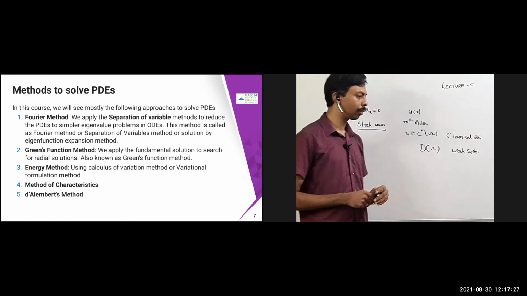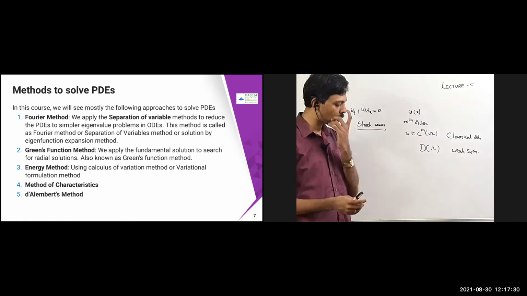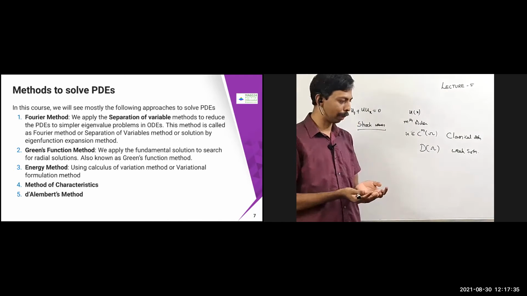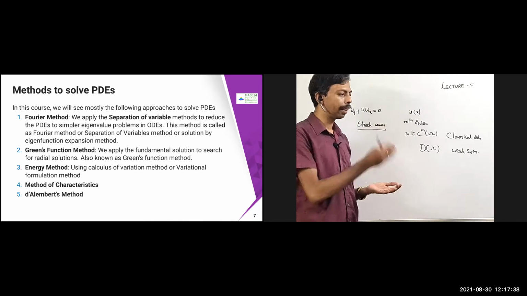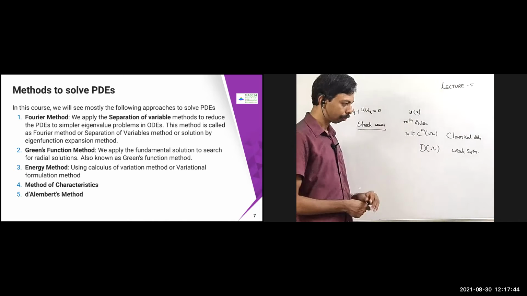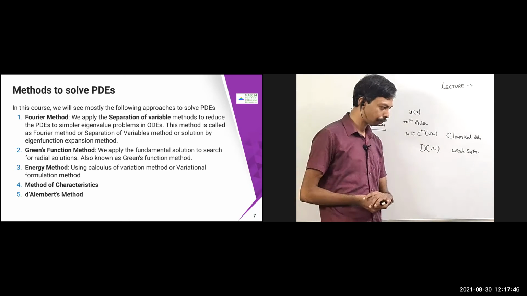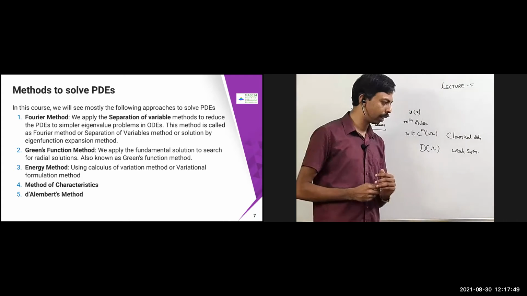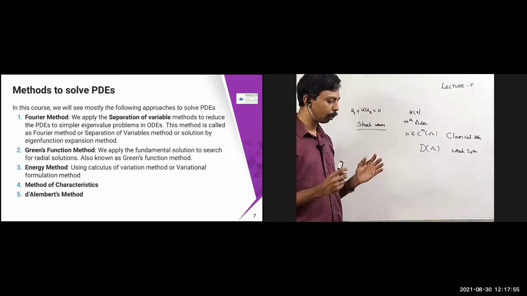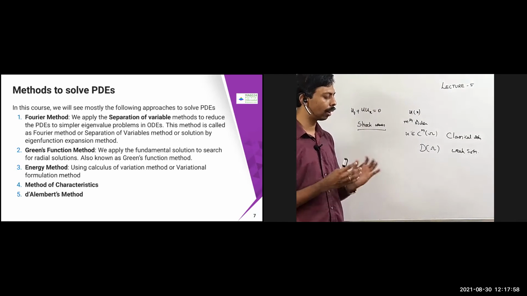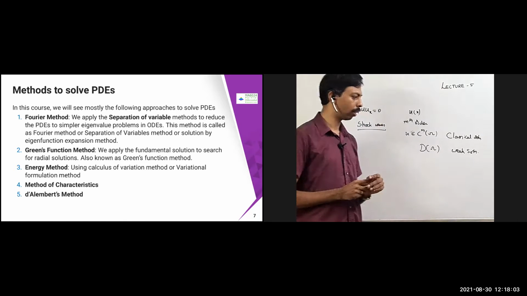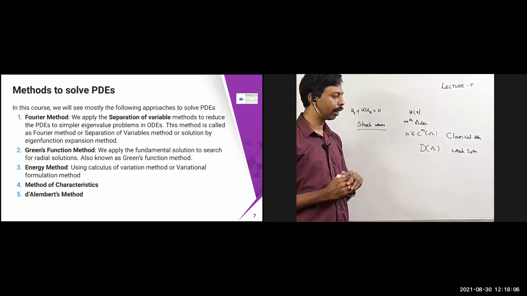Then the Green's function method. Here again we will use the radial solution. I'll convert this problem into polar coordinate format, obtain the radial solution, and use this principle for finding the solution. If required, I will come back to Cartesian coordinates. Then the energy method, which we'll also see in this course. Here we are going to minimize the error; that is called the variational method, calculus of variations, or variational formulation. That also we'll see. Then there is the method of characteristics, and D'Alembert's method is also there.